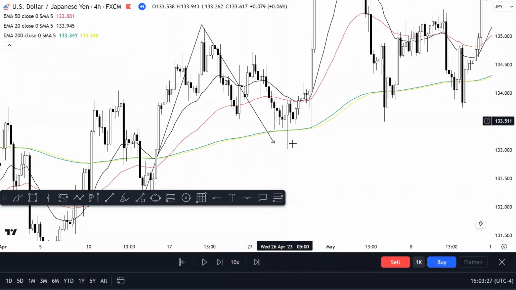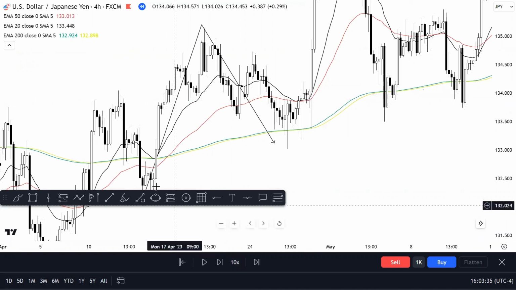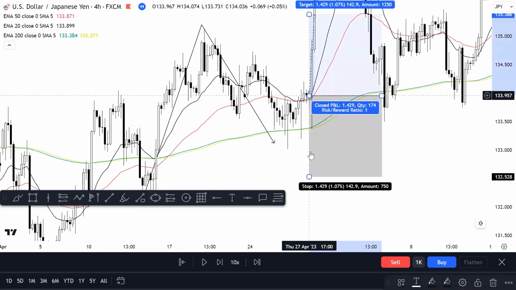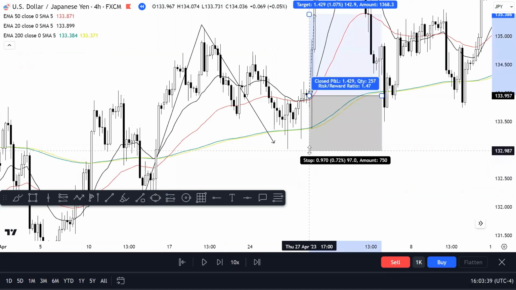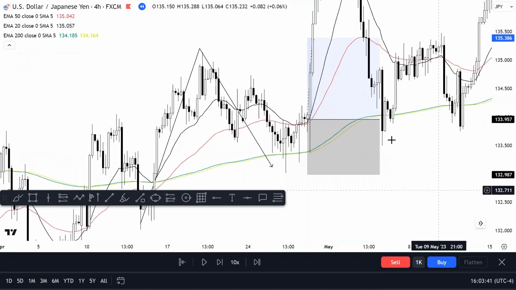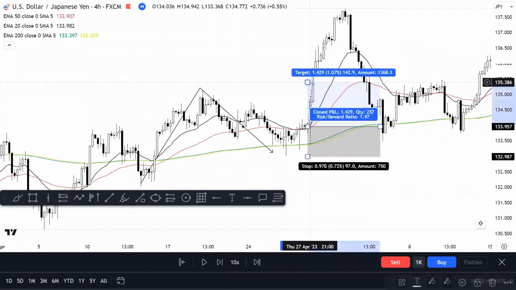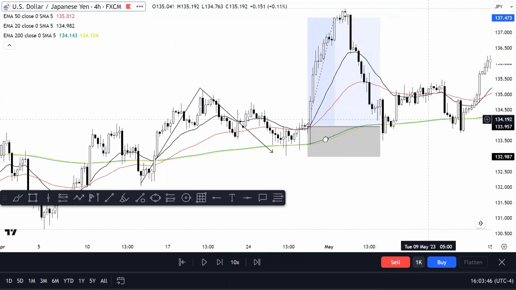Now what happens here? We test the 200, we form a bunch of dojis, we get back above the 20 and the 50, we test it one more time, we create this doji, we can go ahead and take your entry right there, right? You can put your stop loss just below this 200 period moving average or below here, and you can target higher pricing, which as you can see delivers you with a nice trade.